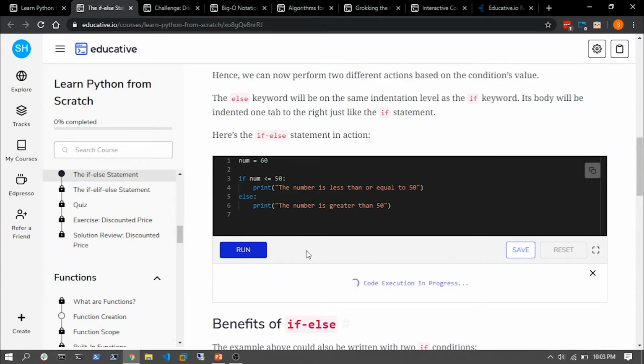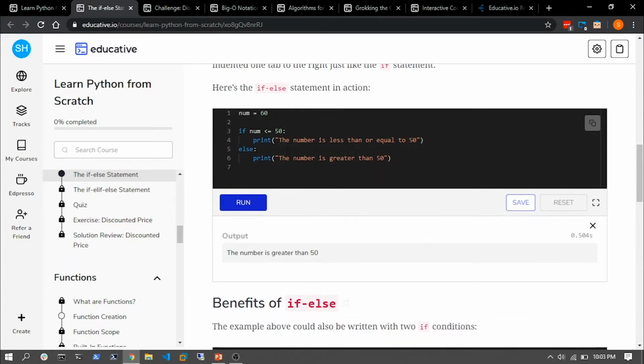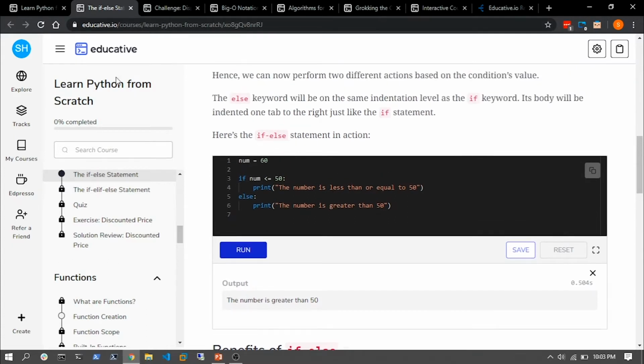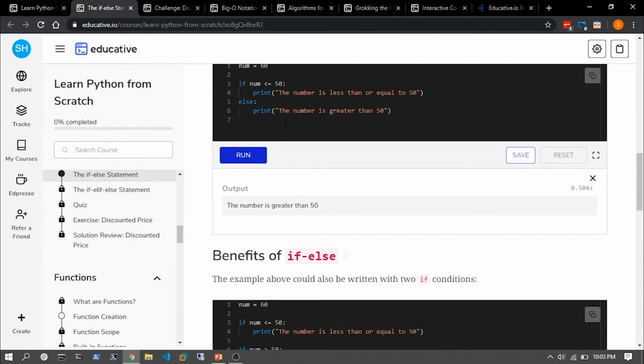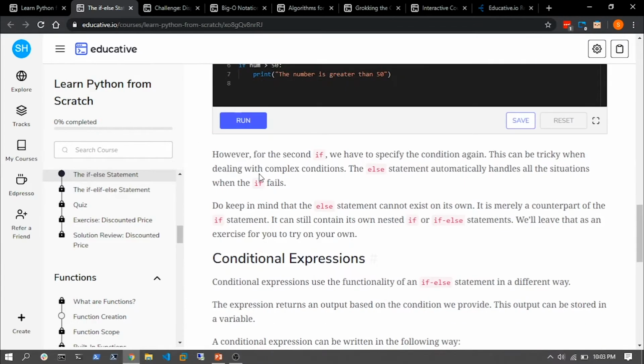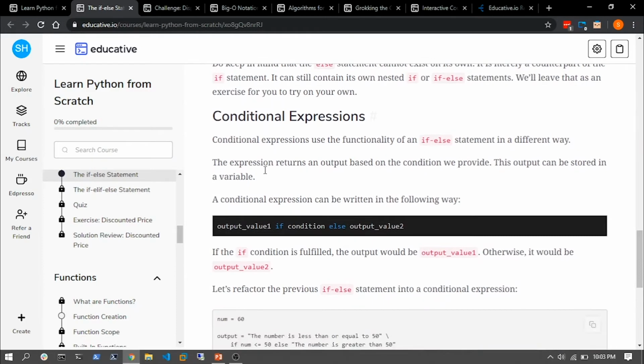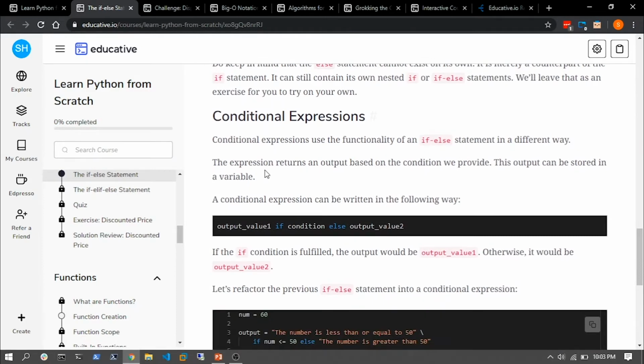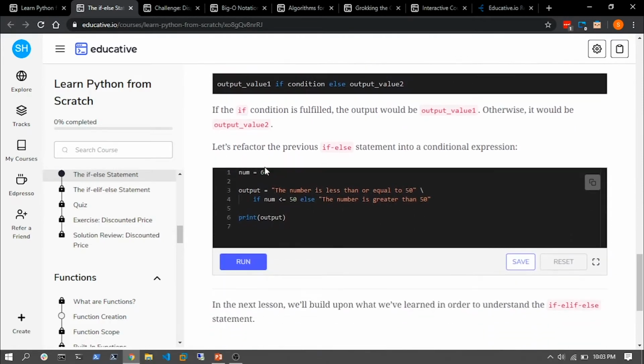Now let's run this code on the web and see if we can get an output. All right, I can see some output here. That is awesome. So this, I believe, is the in-page, in-web-page coding environment. This is pretty awesome. Now I can run code in it, and I can get an output live in front of me. There are some benefits of if-else structures and some conditional expressions. I believe these are actually taken from real life, which is pretty awesome again. So I think that's it for this particular section.